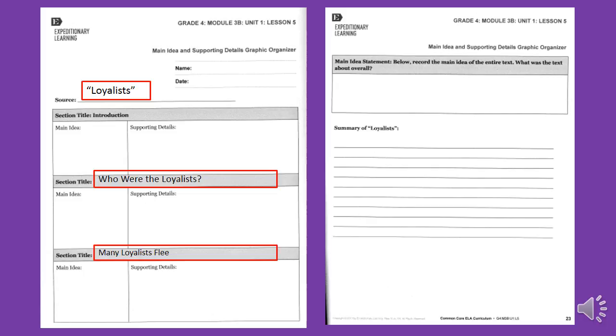For this video, we'll quickly review the section titled Introduction and the section titled Who Were the Loyalists, and then we will review the main idea statement and the summary to make sure that you have all the pieces that you need to be finished for today. Make sure you've filled in all the information in the red boxes up on the screen. Make sure you filled those out in your workbook on pages 22 and 23.